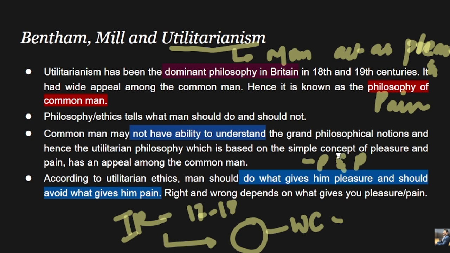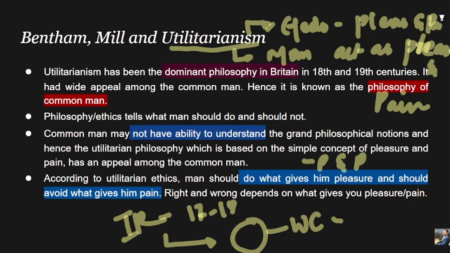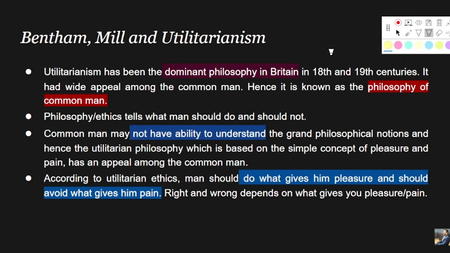People will do whatever gives them pleasure, and people will avoid doing something which gives them pain, right? This is the basic idea behind utilitarianism, or the ethical concept of utilitarianism. That people basically work on the principle of hedonism. What is hedonism? Basically the pleasure and pain. People will do whatever gives them pleasure, and people will not do whatever gives them pain. So this was the basic idea behind utilitarianism, which was given by whom?